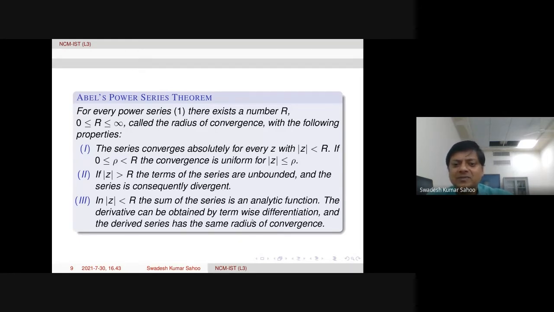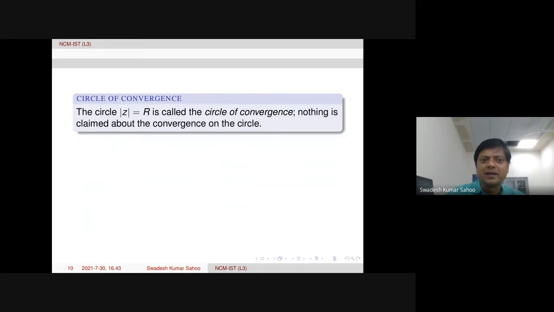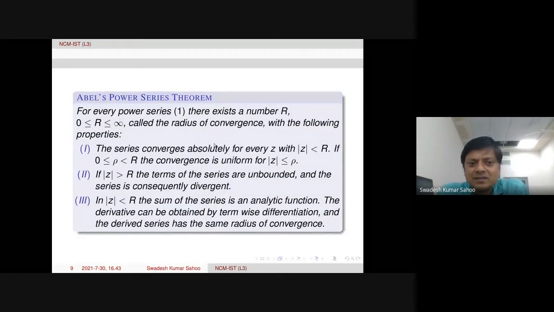And yes, of course, radius of convergence will follow very easily. And term by term differentiation, there are three parts we'll be discussing. So |z| = R, the boundary, is called the circle of convergence. But on the circle of convergence, we do not have any information in this theorem. On the circle of convergence |z| = R, we do not have any conclusion.